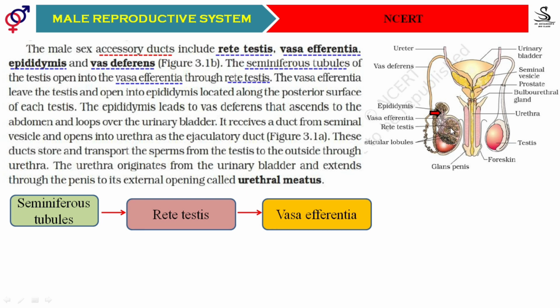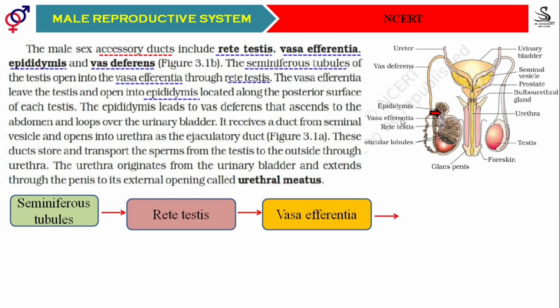The sperms are produced inside the seminiferous tubules, but they do not mature there. The maturation occurs inside the epididymis. You must remember that the epididymis begins at the posterior part at the head region, moves down first, and after that ascends in the form of the vas deferens.